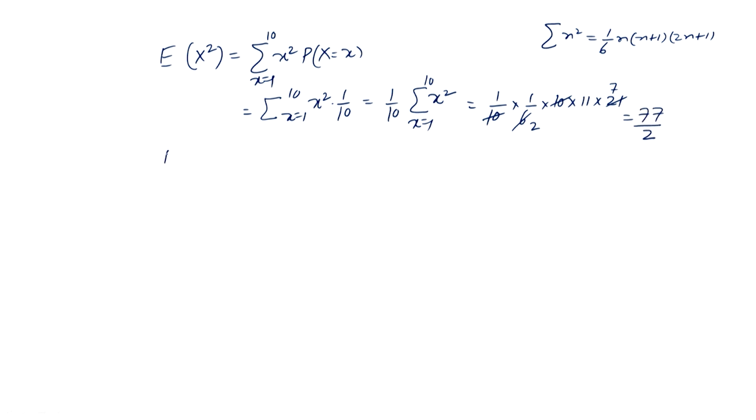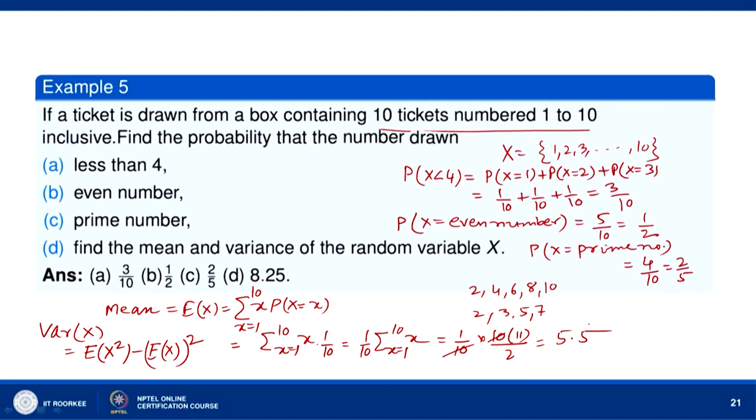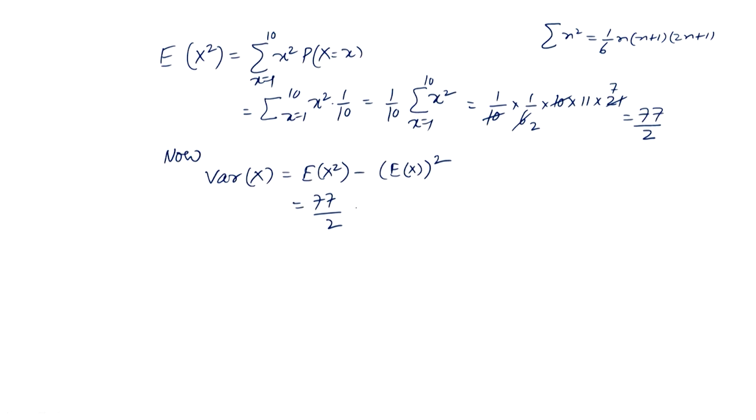Now, variance of x is equal to expectation of x square minus expectation of x whole square. So this is 77 by 2, and E(x) came out to be 11 by 2, so 11 by 2 whole square.